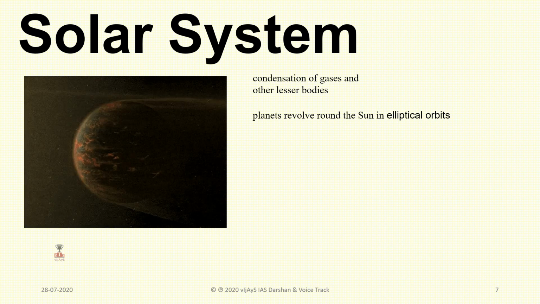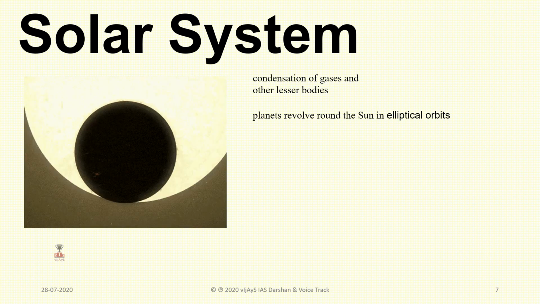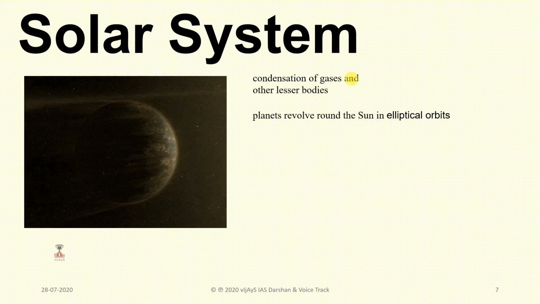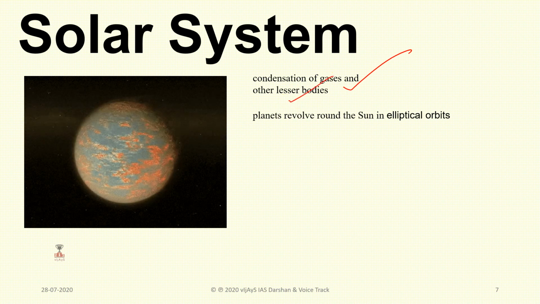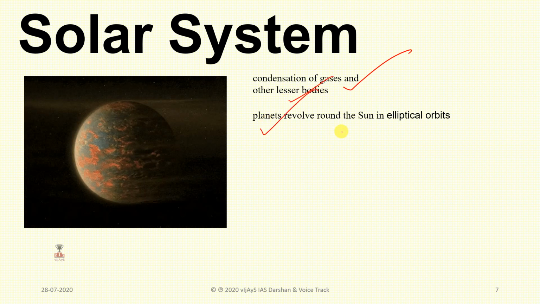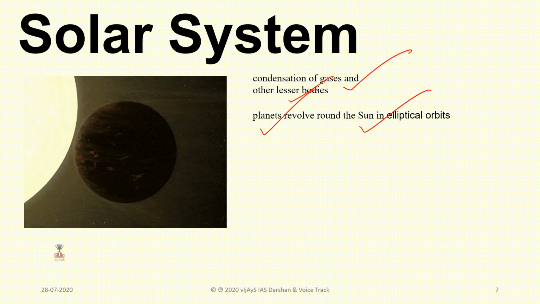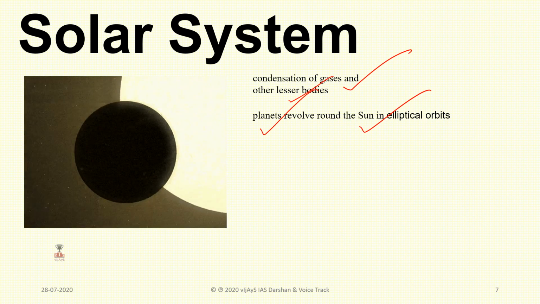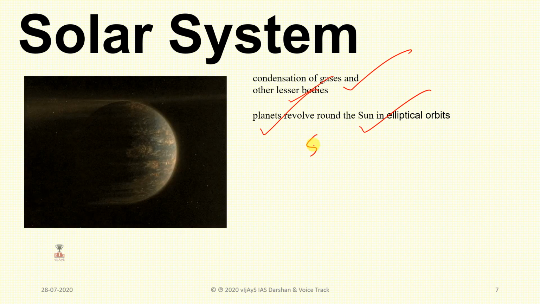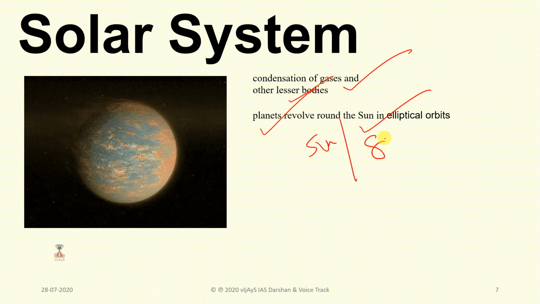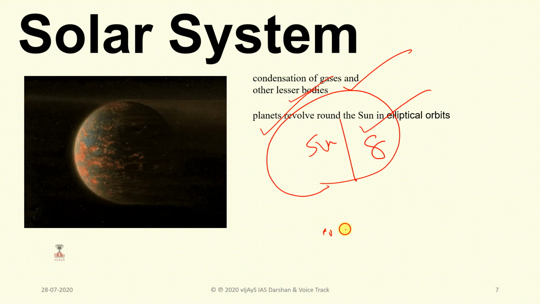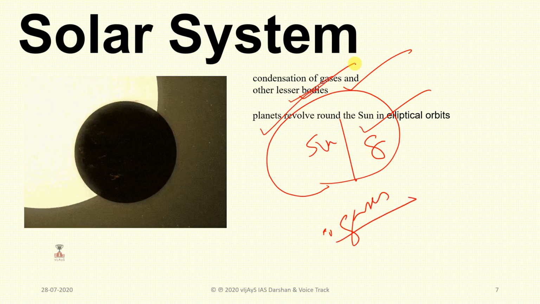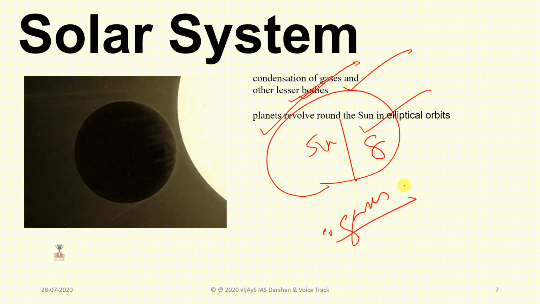These planets emerged, and the solar system comprises the sun, formed by condensation of gases and lesser bodies, and the planets around the sun in elliptical orbits. So what we can conclude is that the solar system comprises the sun and 8 planets, which are believed to have developed from the condensation of gases and lesser bodies, and all these planets revolve around the sun in elliptical orbits.